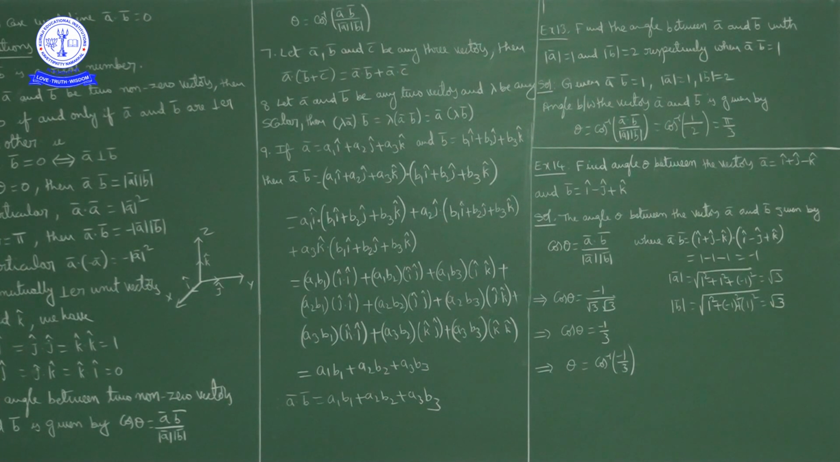So cos theta is a bar dot b bar upon magnitude of a bar into magnitude of b bar. A bar dot b bar we got minus 1, so the numerator is minus 1. In the denominator, magnitude of a bar is root 3 and magnitude of b bar is root 3. So root 3 into root 3 is 3. So cos theta is equal to minus 1 by 3. So theta is equal to cos inverse of minus 1 by 3. So the angle between the vectors a bar and b bar is theta equal to cos inverse of minus 1 by 3.